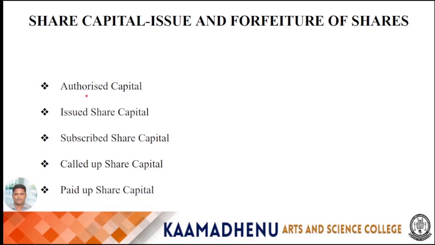It is the maximum amount of capital which a company can issue during its lifetime. It's called authorized capital, registered capital or nominal capital. Second one is issued share capital. It is the part of the authorized capital. This may be less than the authorized capital. It's called issued share capital.